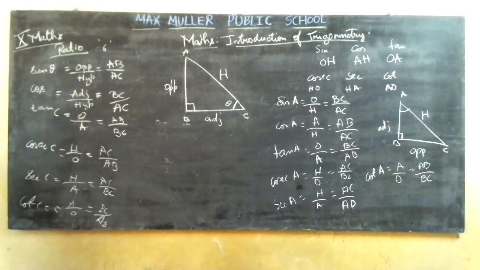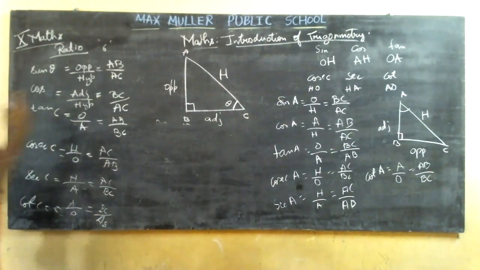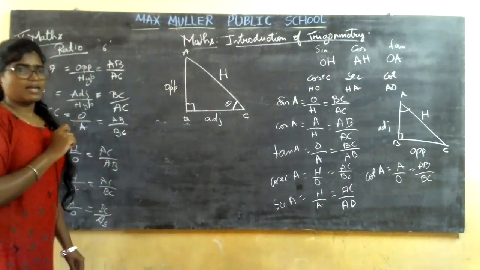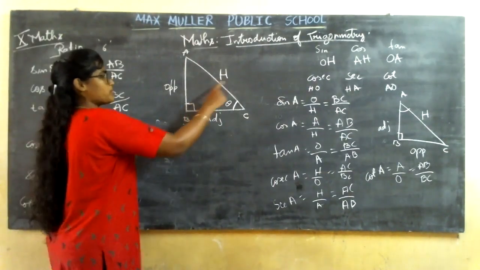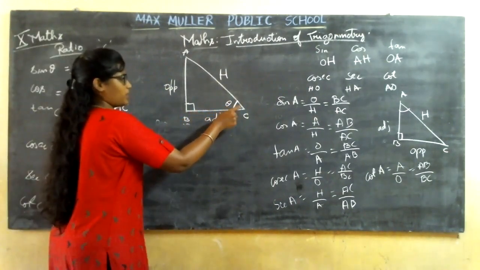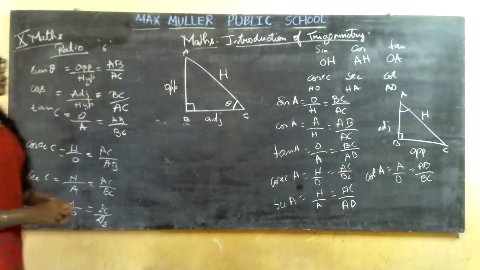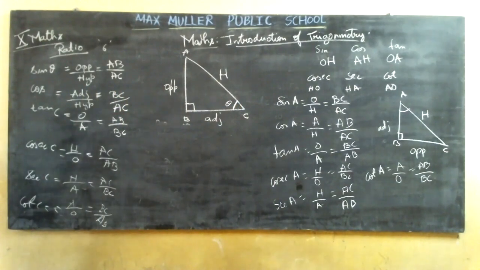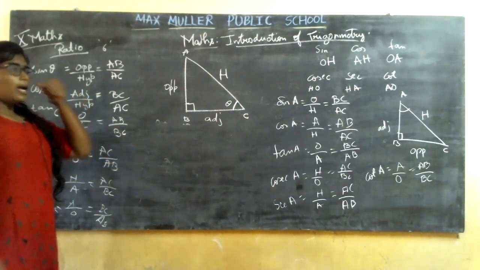I think it is clearly understood for you how to take sine, cos and tan ratios using the right angle triangle. The side opposite to the right angle is always the hypotenuse, and the side opposite to the acute angle will always be the opposite side. You will be left with one more side, that is your adjacent. Okay, is it clear for you?